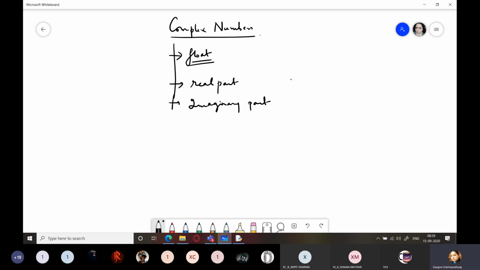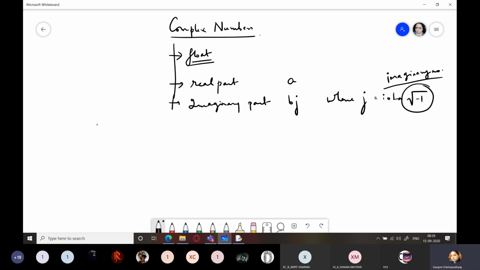Real part will be represented by A and imaginary part would be represented by Bj, where J represents iota. And what is iota? Under root of -1. Any number which is of this type, that is under root -1 or under root of a negative number, is an imaginary number. That is an unreal number.